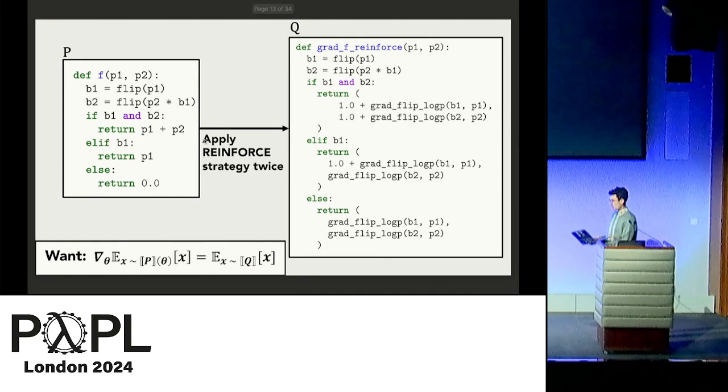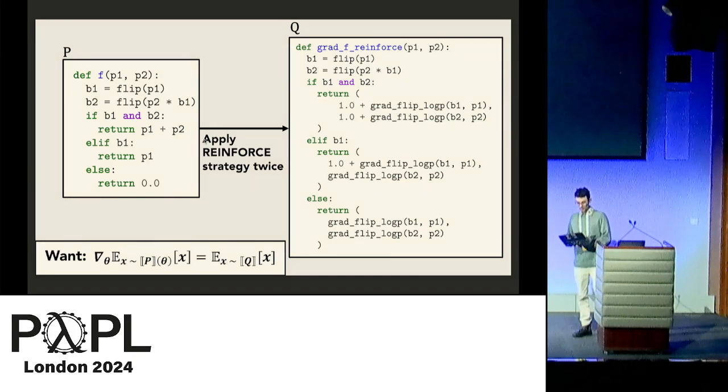And just to show that all laid out, here's the Q program, which computes the gradient estimator for our original program with the two REINFORCE strategies applied. I've added the score function correction terms for each branch. Now, it should be obvious that this won't be easy to do manually for more complicated programs. I've checked this over a few times, and I'm relatively confident that I haven't made a mistake, but it's easy to make one. And if I want to change the estimation strategies I used, I have to repeat this process all over again.